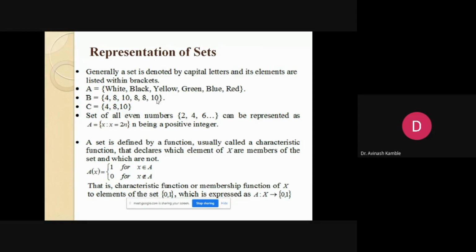As per the classical set theory, as per the Cantorian set theory, the repetition of elements is not allowed. If some elements are getting repeated, we don't represent them as the number of times they get repeated. We only consider them once. Since 4 appeared three times, I have taken only one. 8 appeared two times, we have taken only one. This is set C. Yes, it is a set, in terms of a classical or Cantorian set.